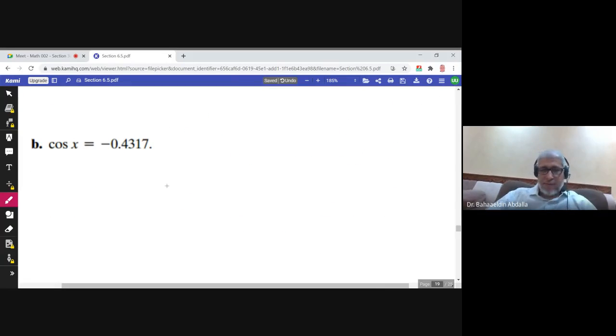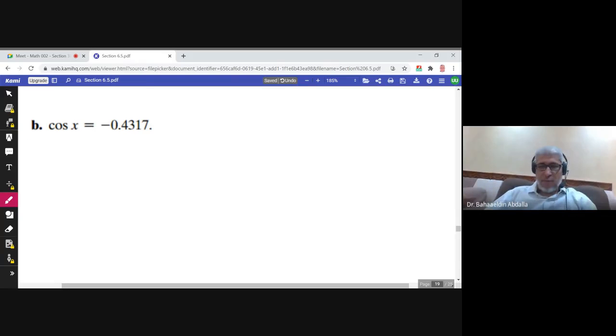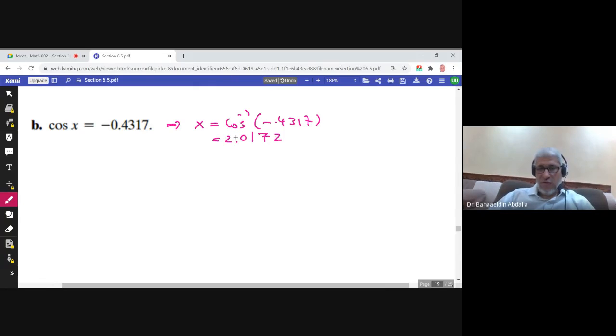Another example: cosine x equals a number. You go to the calculator and you find cosine inverse of negative 0.4317. The answer is 2.01717, so I'll make it 2.0172. We need 4 decimal places. Please pay attention.